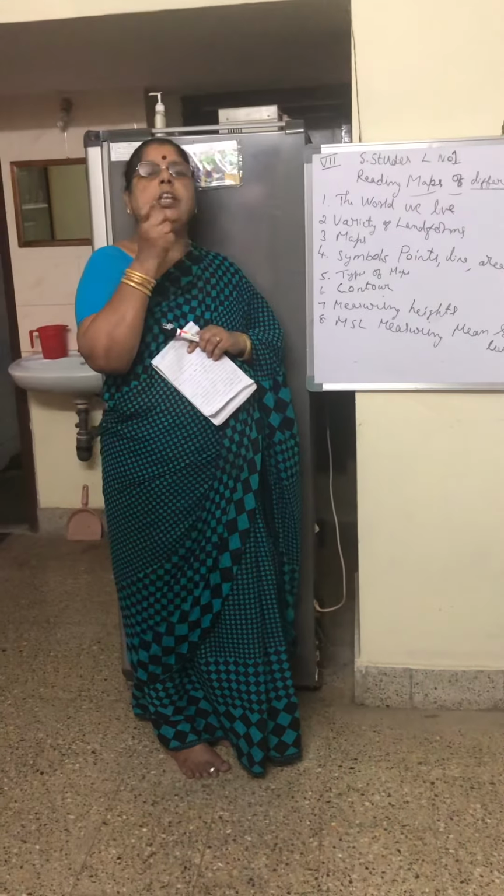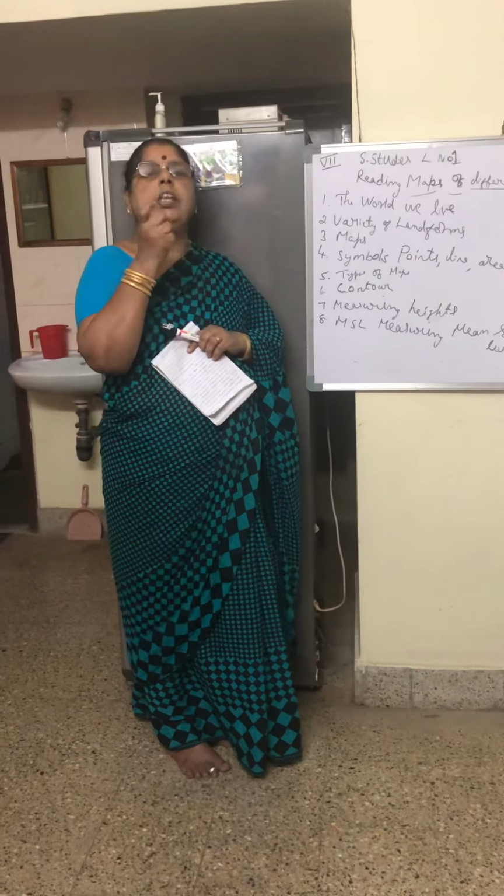So we thought of preparing it on a flat surface, that is called a map. So what is a map? How can we define it? Map is a representation of the earth on the flat surface.